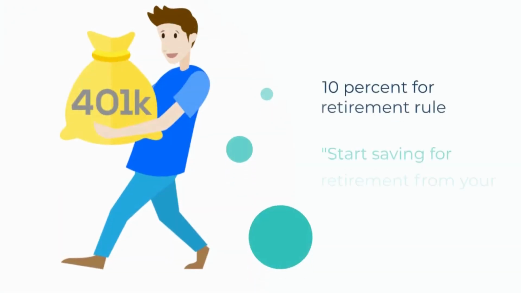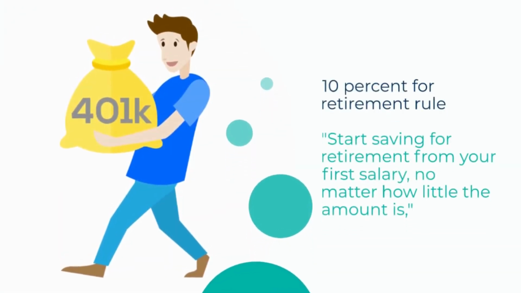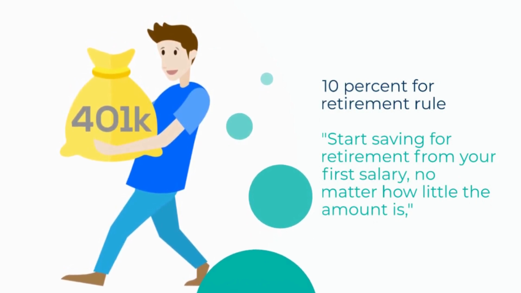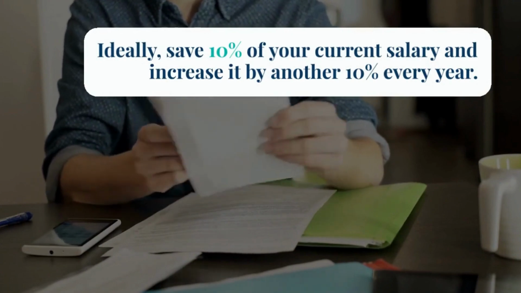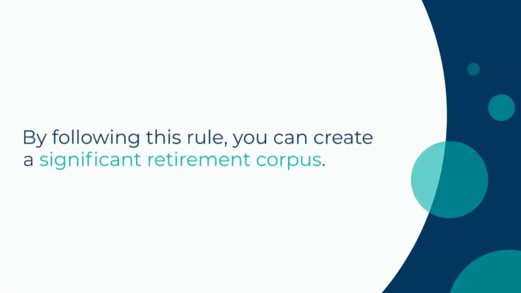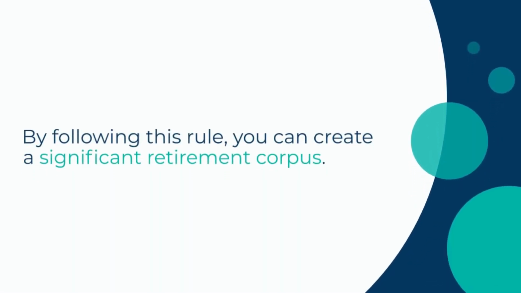10% for retirement rule. Start saving for retirement from your first salary, no matter how little the amount is. Ideally, save 10% of your current salary and increase it by another 10% every year. By following this rule, you can create a significant retirement corpus.